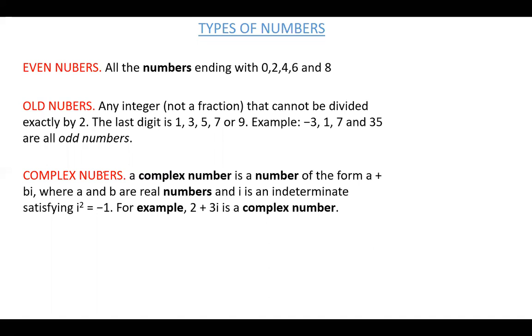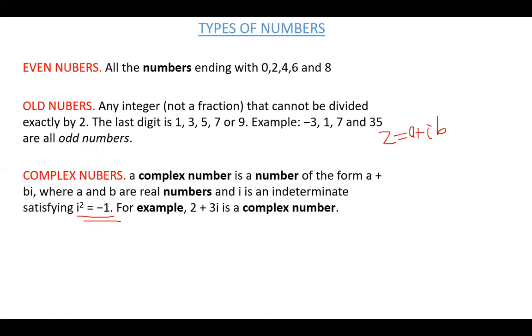So complex numbers. What are complex numbers? I'm sure most of us know what complex numbers are, because we did this last semester. Complex numbers are numbers in the form a plus ib. This is the simplest definition of a complex number.